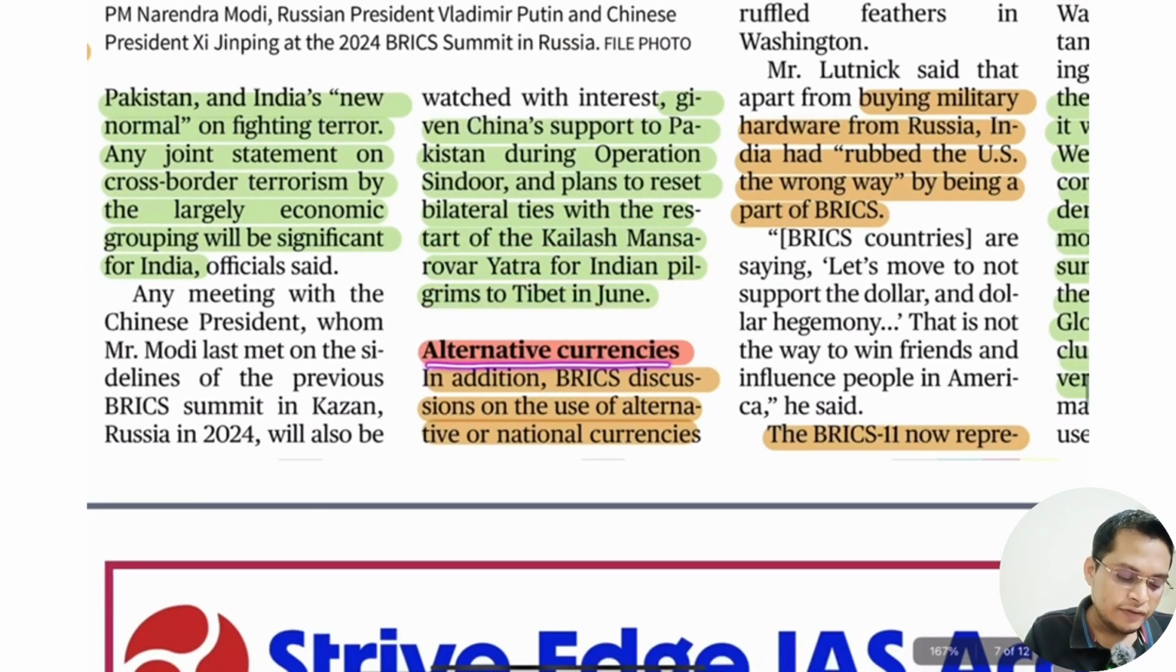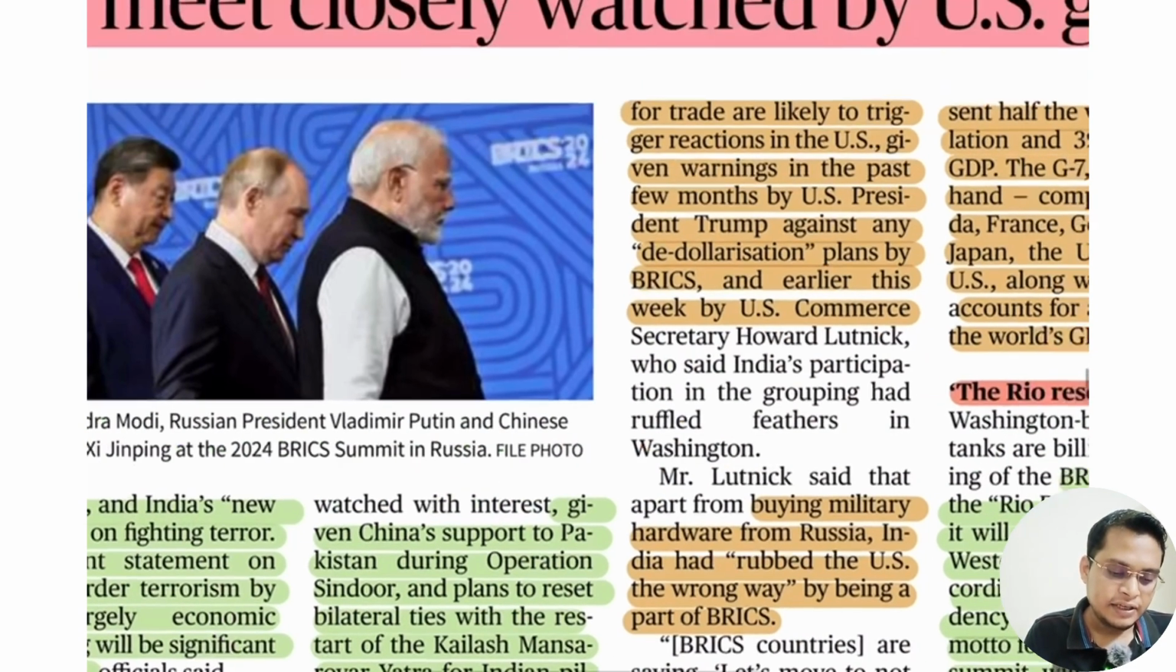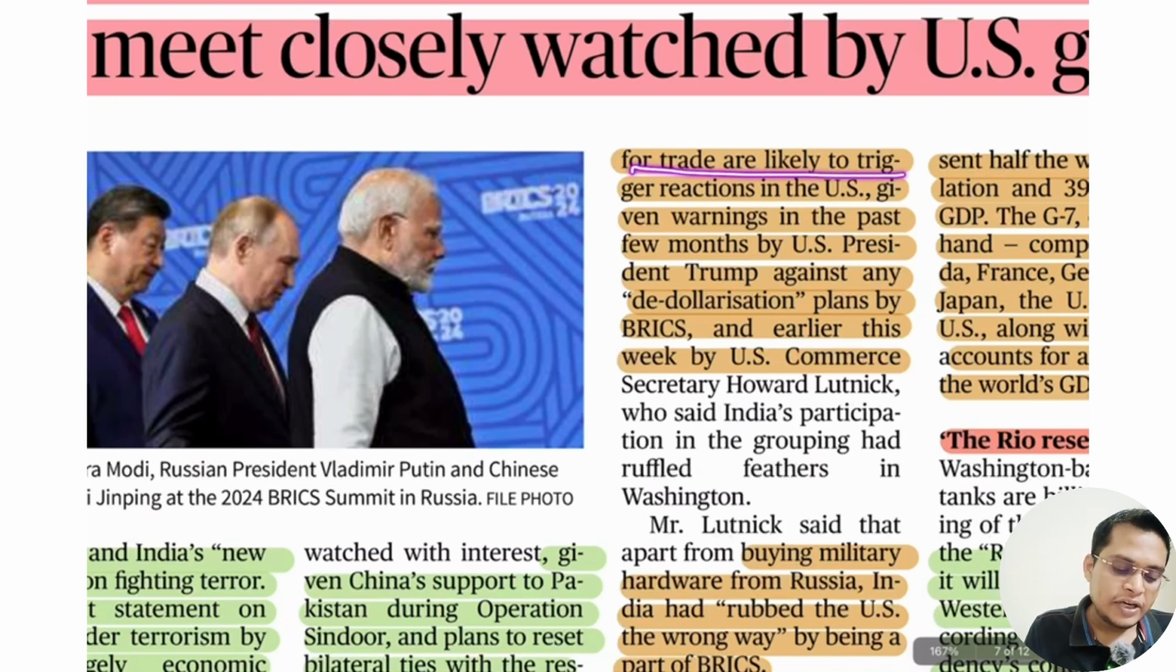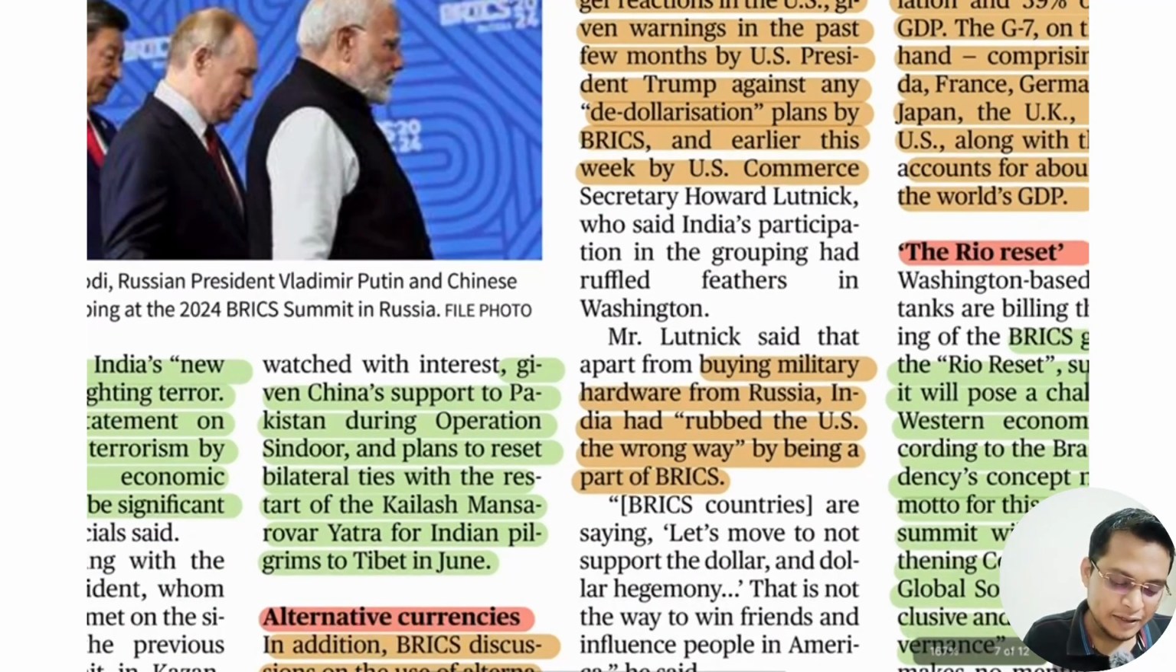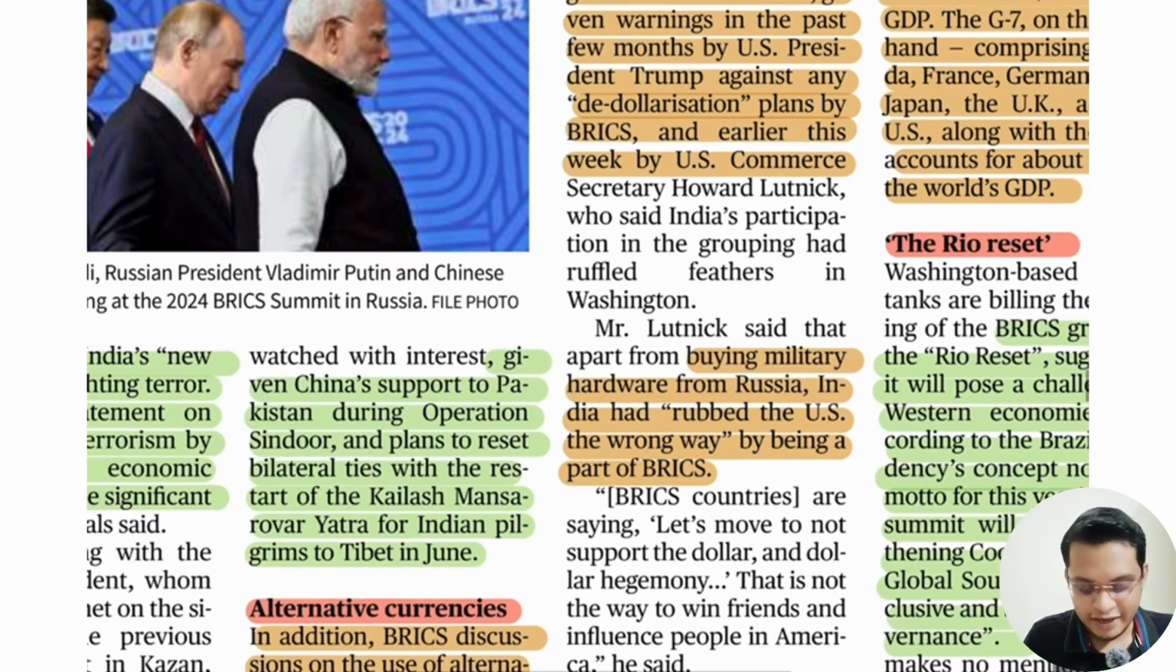Alternatively, there is a proposal among the BRICS countries to start an alternative currency to the dollar. BRICS discussion on the use of alternative national currencies for trade is likely to trigger a reaction in the USA. In the past also, Donald Trump has threatened that any country that wants to reduce the significance of the dollar will face the consequences. The US is also threatening India, like buying hardware from Russia has been an irritant in the past also.